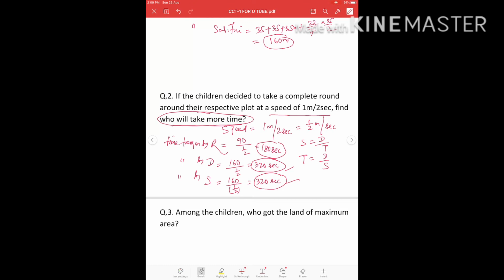So both Dayasagar and Savitri will take the same time, that is 320 seconds, which is more than the time taken by Ramsagar.